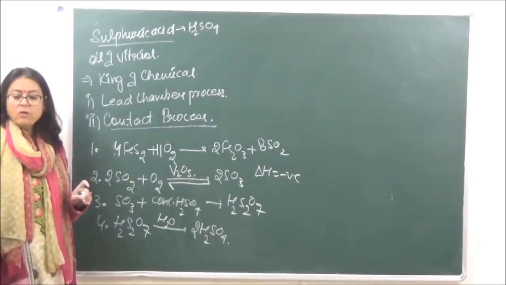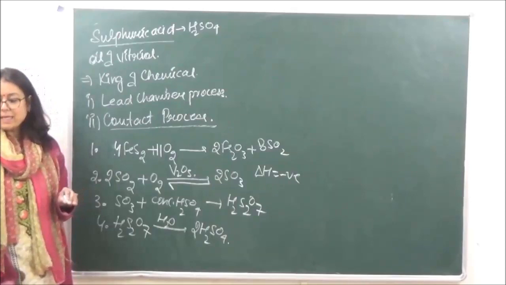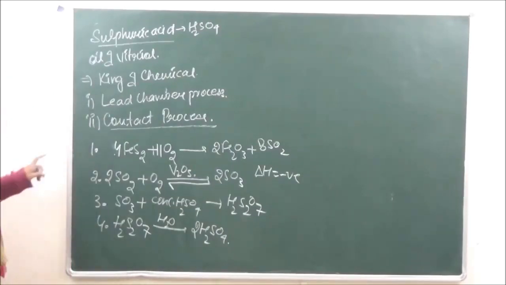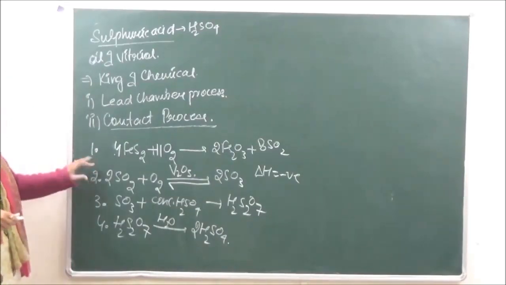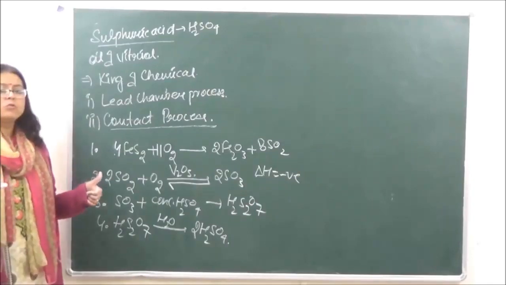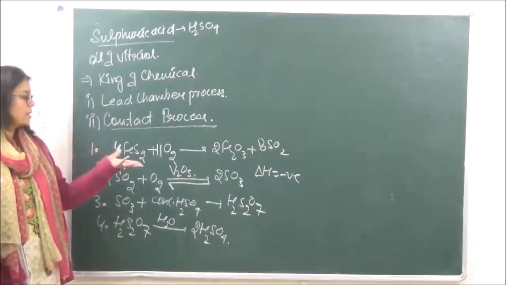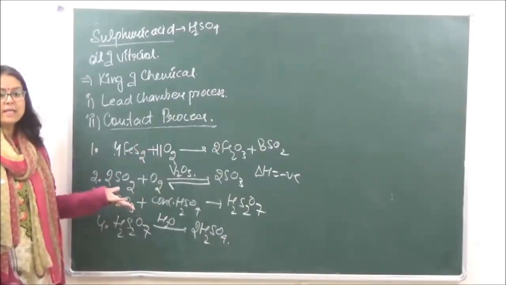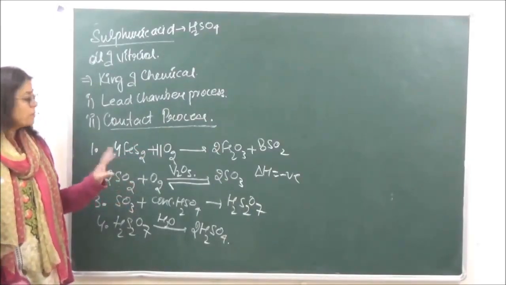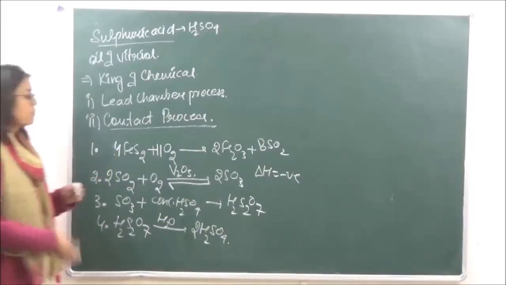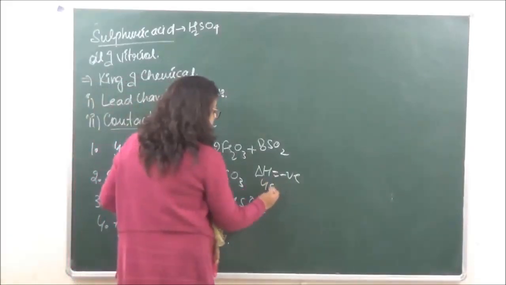Now over here, when we're looking at the second step, as I told you, the best results of the second step are obtained, number one, when we are taking excess of oxygen, so that maximum amount of sulfur trioxide is going to be formed. Now optimum temperature for this reaction is approximately 450 degrees Celsius.